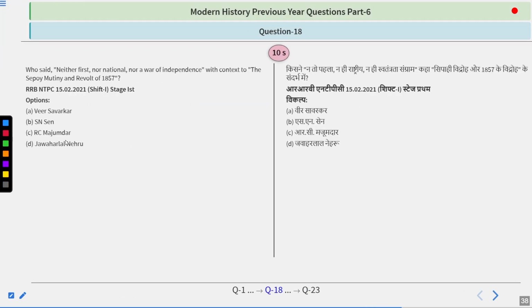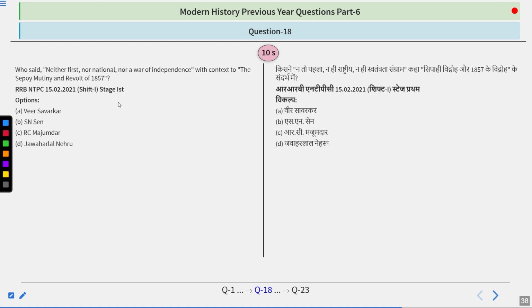Remember that as well. Who said neither first nor national nor war of independence with the context to the Sepoy Mutiny and Revolt of 1857? Veer Savarkar, S.N. Sen, R.C. Majumdar, Jawaharlal Nehru. Try to think about it.